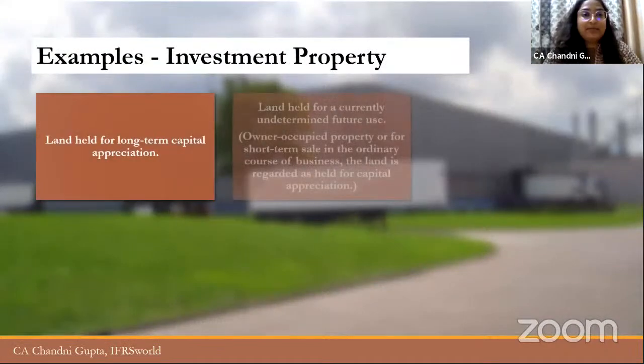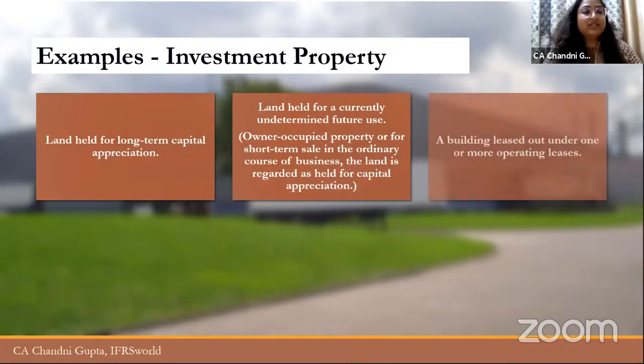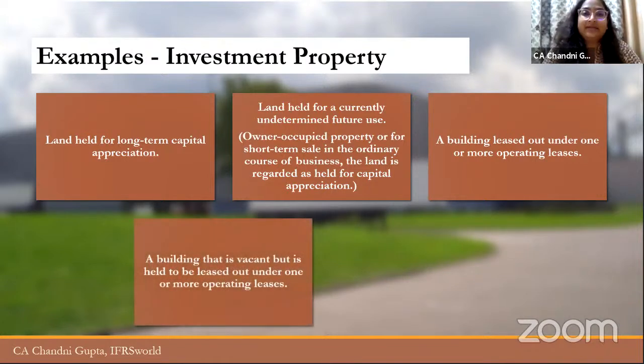Now, there are some examples of investment property. Suppose a land that has been held for long-term capital appreciation, or a land the use of which is currently undetermined. So as I told you, any building or any land which is vacant or the use is not determined, the company is not sure of the use of that particular property. In that case also, it will be assumed that it is held for capital appreciation purposes.